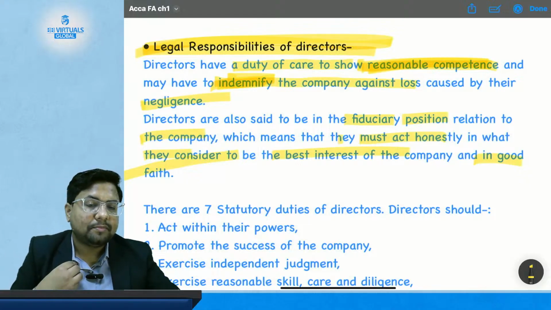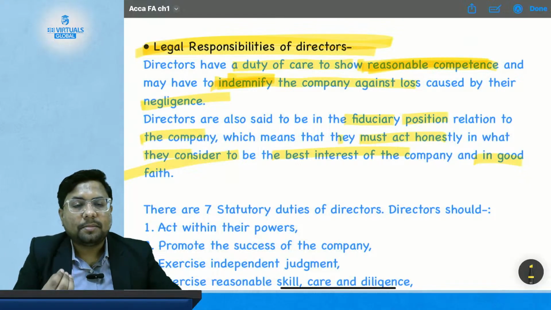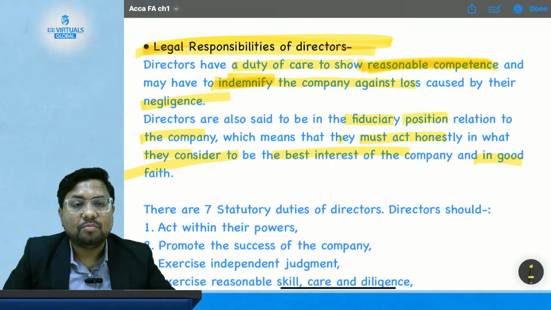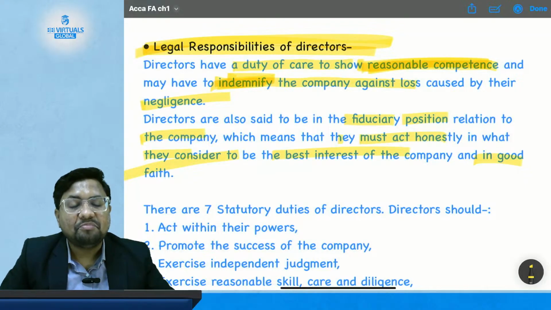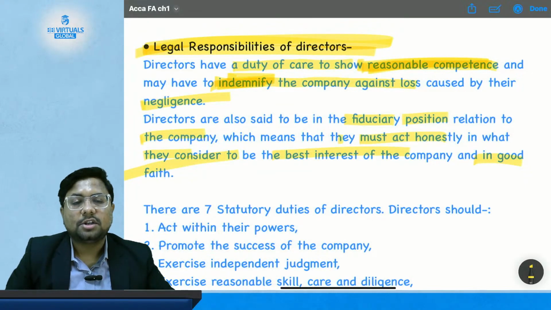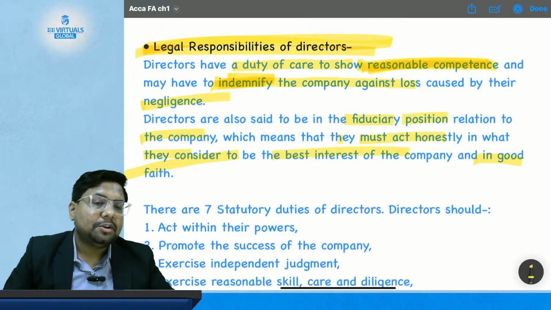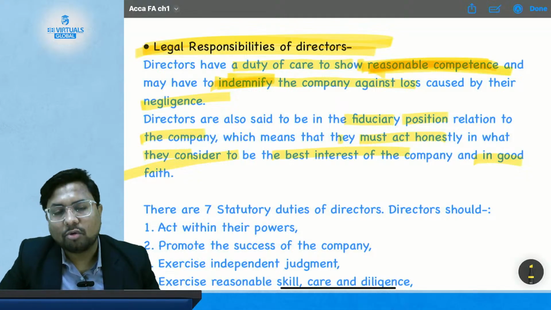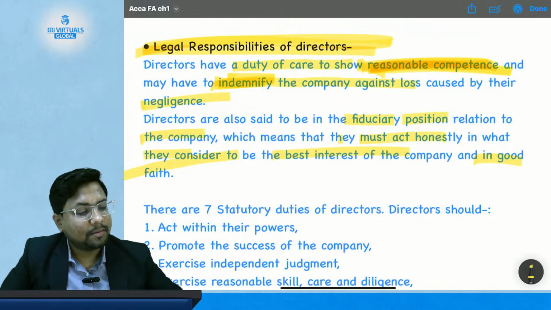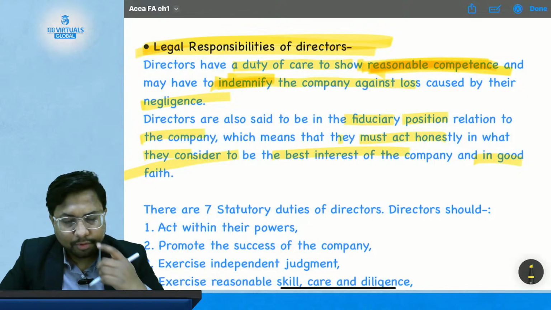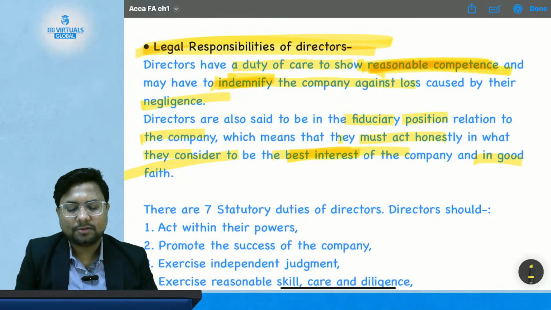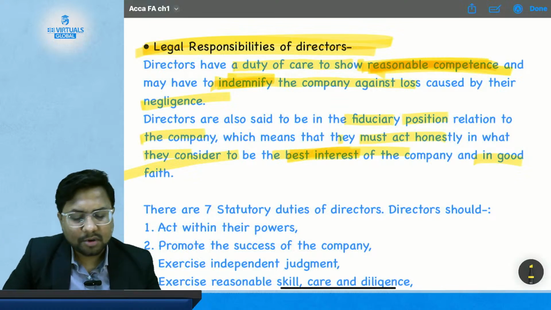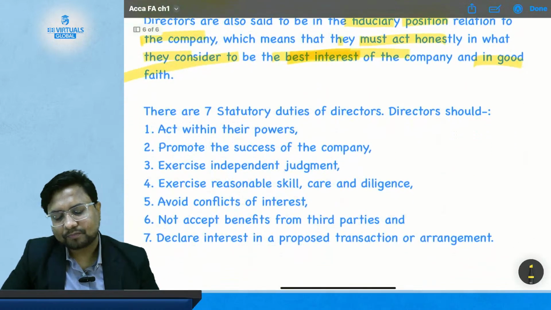If I am the director of a company, whatever decision I make should be in the interest of the company and not in the interest of me or my other directors. Decisions should be taken with reasonable competence, so that they do not cause loss to the company and protect its best interest. Okay, so this is the legal responsibility of the directors.